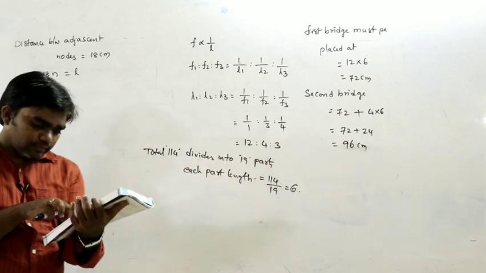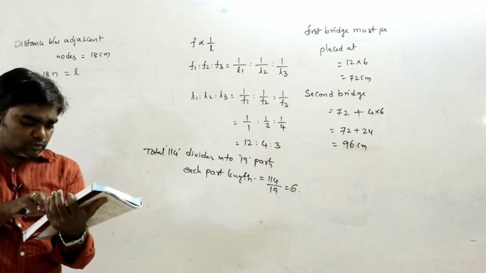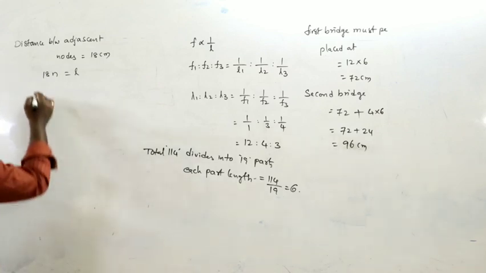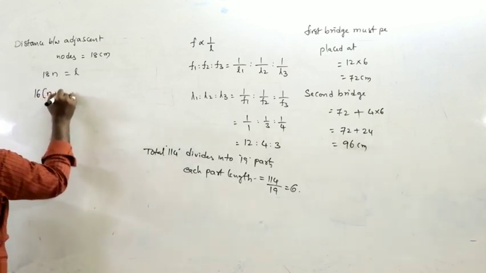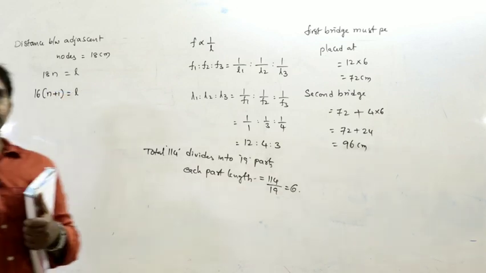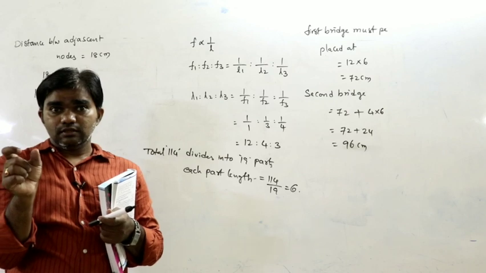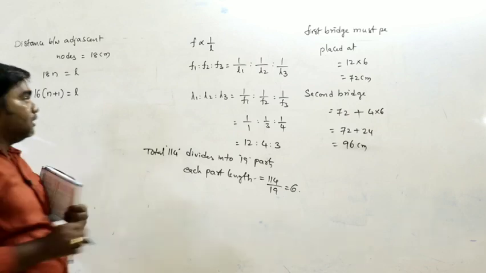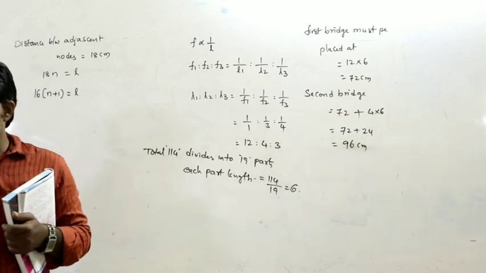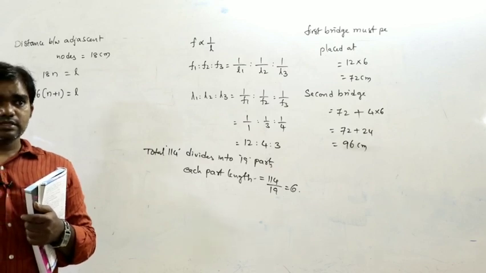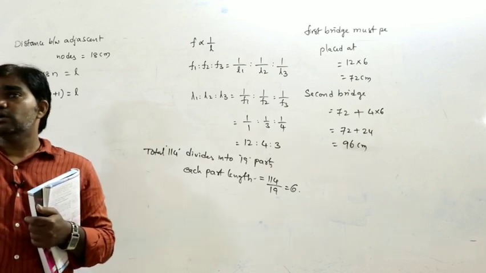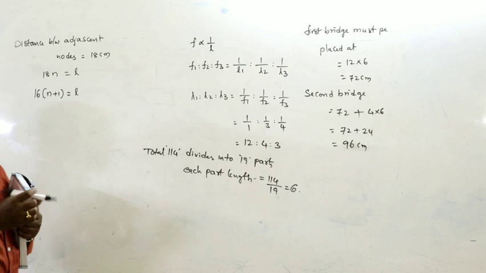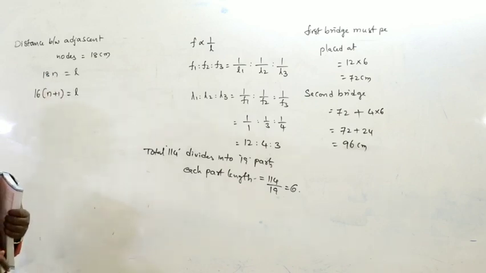Next case, the distance between adjacent nodes is 16 centimeters. So 16 into, let us say, n plus 1. In the next case, the length is the same but the number of loops changes, while frequency remains constant. In the case of the composite string, frequency remains constant: N1 F1 is equal to N2 F2. First I am considering n loops, next n plus 1. So based on this we can calculate length.